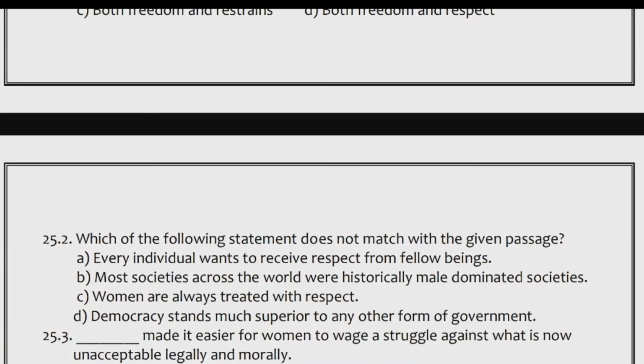Which of the following statements does not match with the given passage? A. Every individual wants to receive respect from fellow beings. B. Most societies across the world were historically male dominated societies. C. Women are always treated with respect. D. Democracy stands much superior to any other form of government.